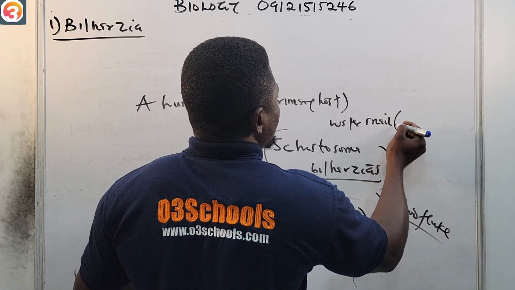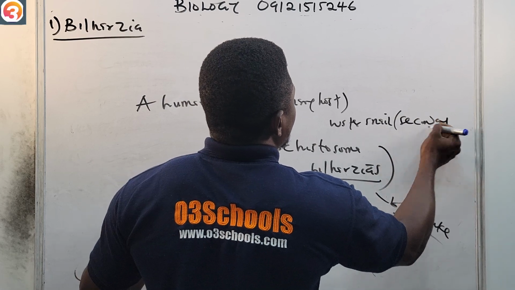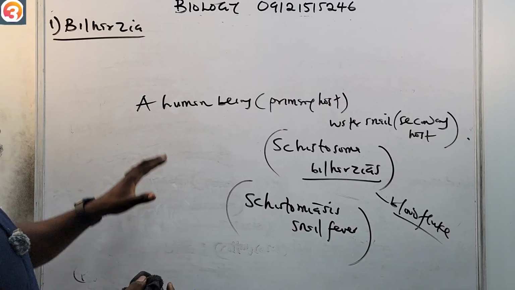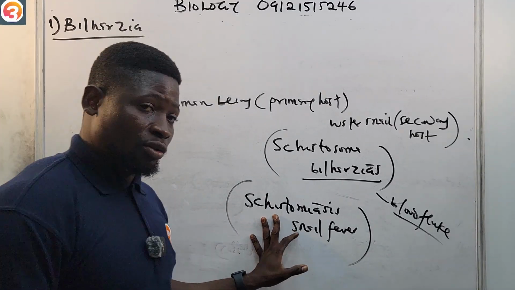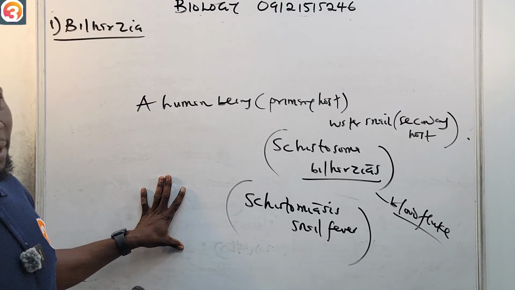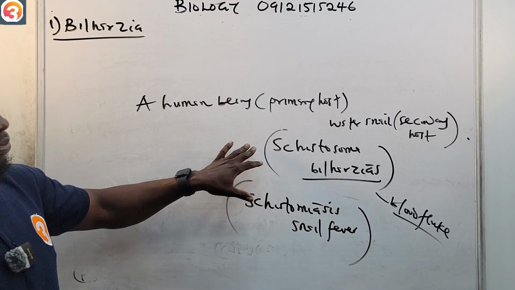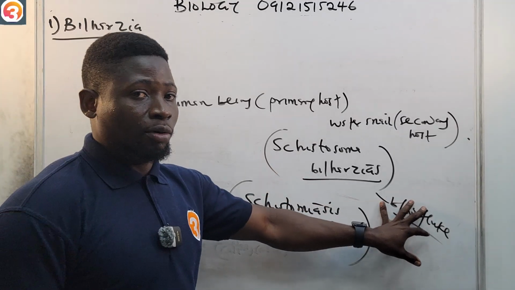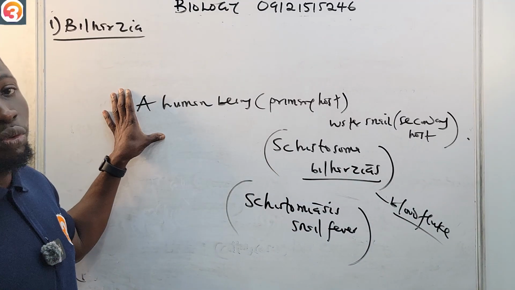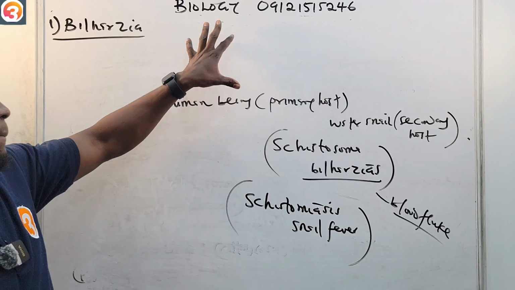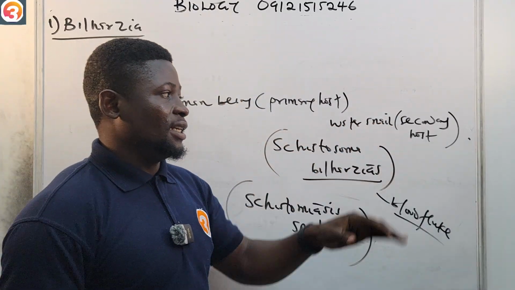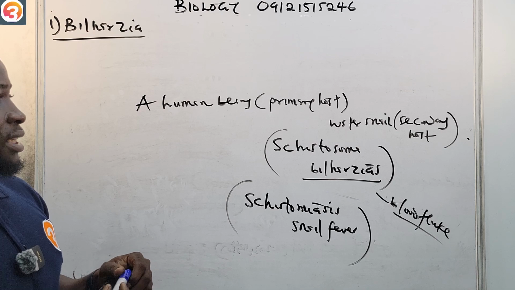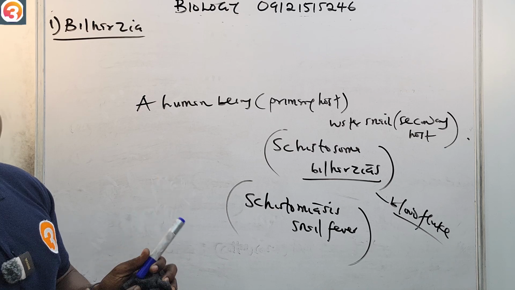So bilharzia is also called schistosomiasis or snail fever, and it is caused by schistosoma, the blood fluke. The life cycle involves two hosts: a human being as the primary host, and a water snail as the secondary host.